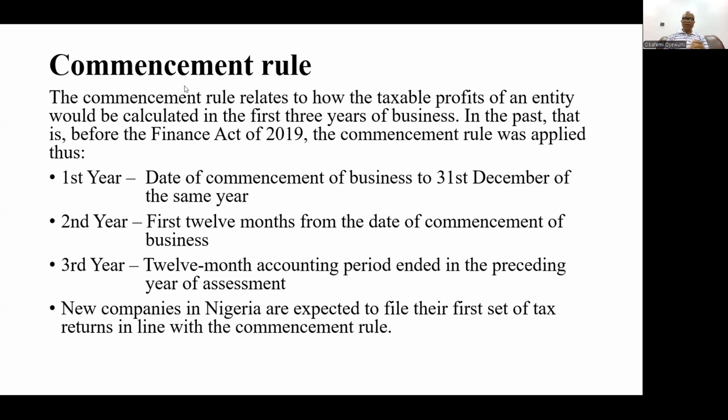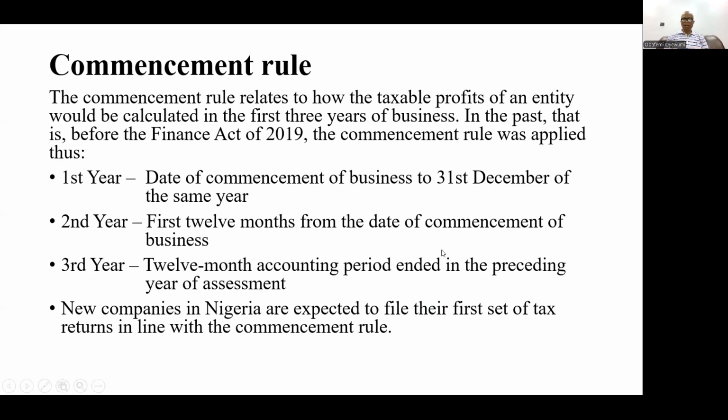In the past, before the Finance Act of 2019, the commencement rule was applied thus. The first year: the date of commencement of the business to 31st December of the same year. The second year: the first 12 months from the date of commencement. And then the third year: the 12-month accounting period ended in the preceding year of assessment. So that has been the rule in time past. New companies in Nigeria are expected to file their first set of tax returns in line with the commencement rules.